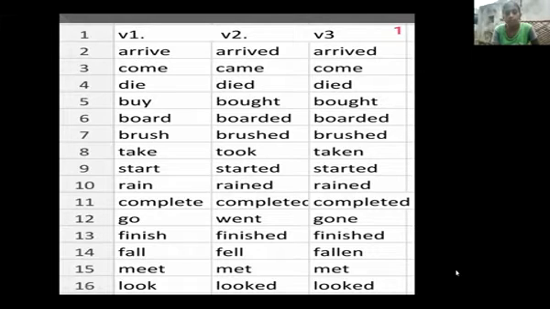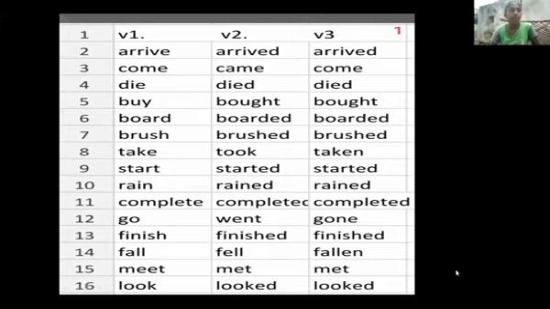I have given here a list of verbs with their past forms and past participle forms, which will be helpful to complete this exercise. Okay, now let us move to the exercise. So already I told you, if two actions are completed in the past, for the first completed action we use past perfect, and for the second completed action we use simple past tense.